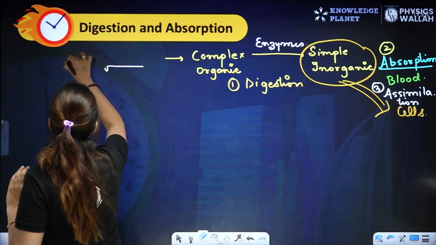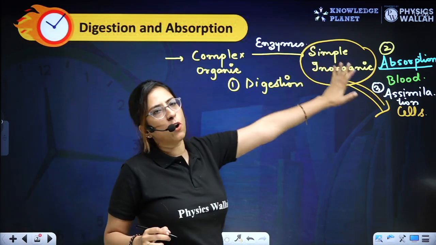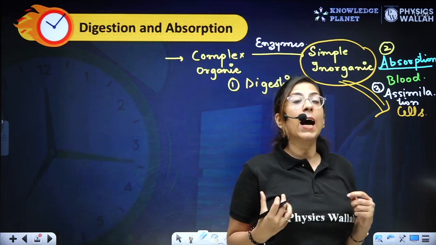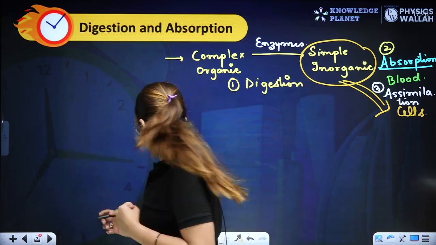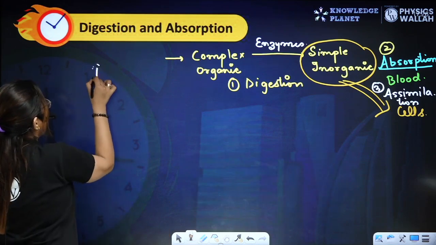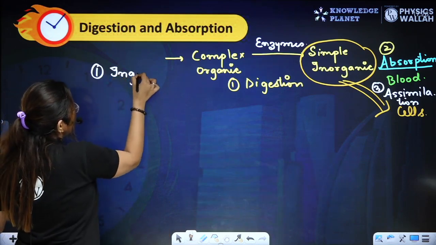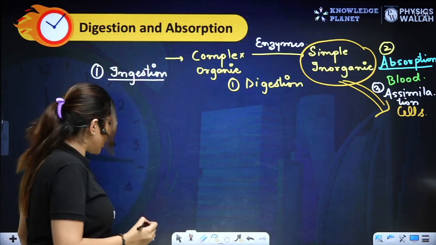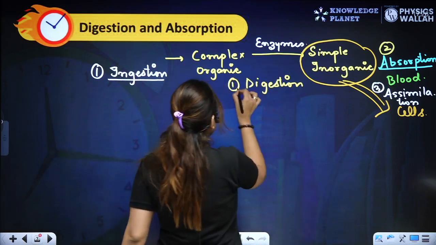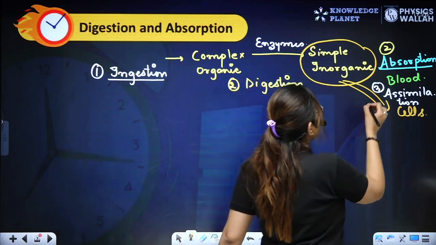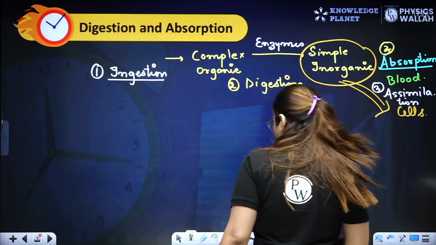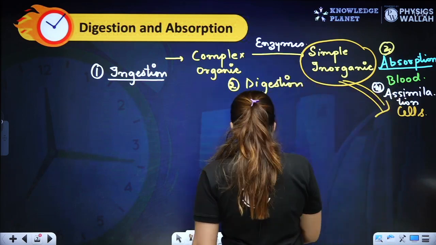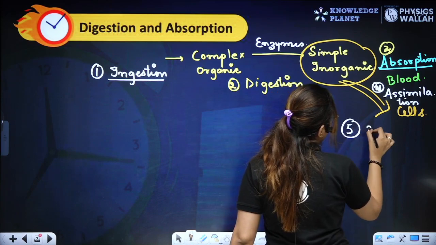Now buddies, let's proceed further. We have talked about these three terminologies, but digestion doesn't start with digestion. It starts whenever you take food inside your mouth. So first we have ingestion. That means you're going to take food inside your mouth. Later on we have digestion. The third we have is absorption, the fourth is assimilation, and the very important fifth step is egestion.